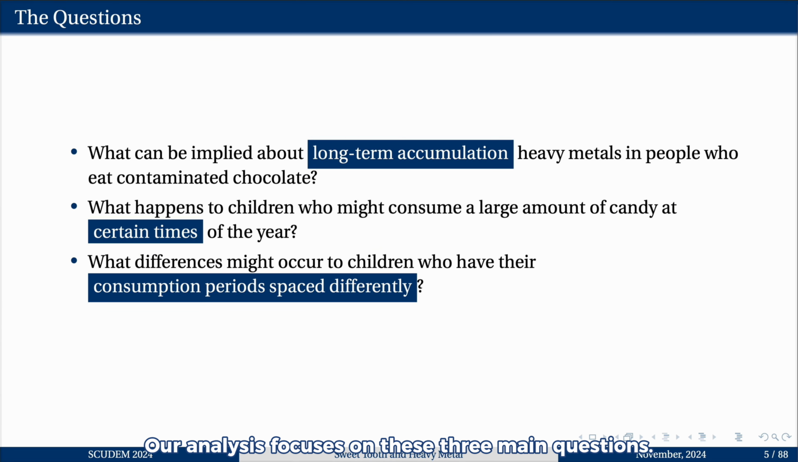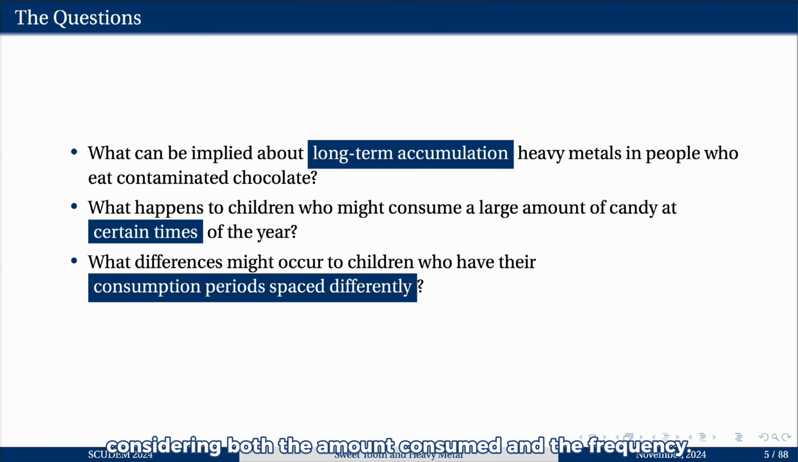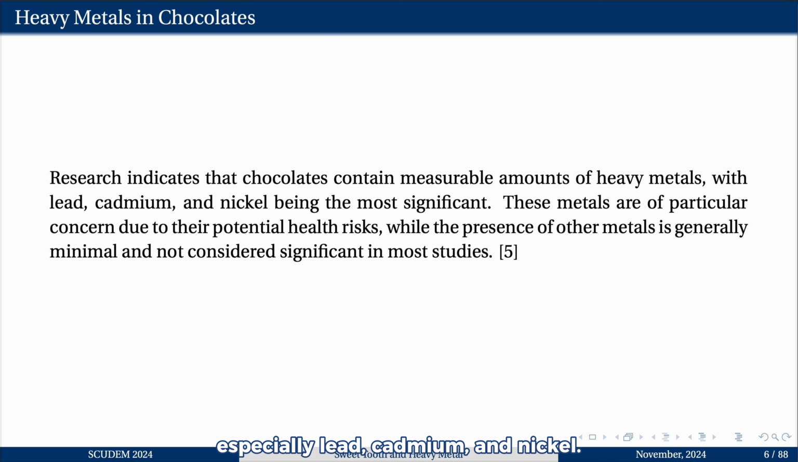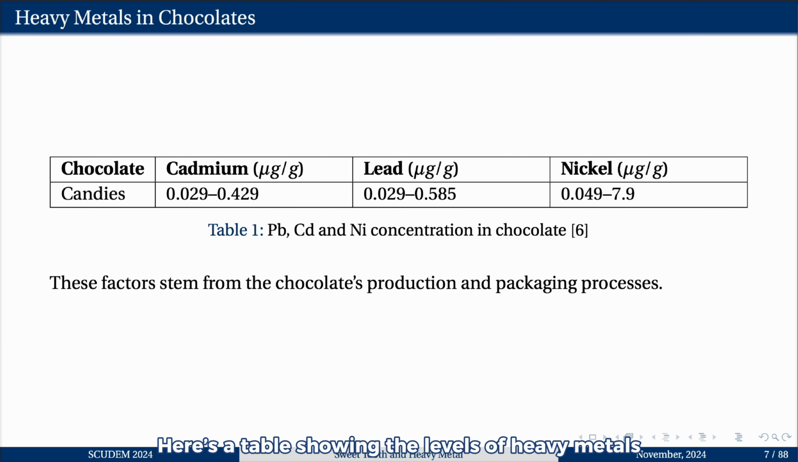Our analysis focused on these three main questions. Each of the questions highlights specific aspects of heavy metal bioaccumulation, considering both the amount consumed and the frequency. Studies indicate that chocolate can contain measurable levels of heavy metal, especially lead, cadmium, and nickel. Other metals may be present in small amounts but are generally not significant. Here's a table showing the level of heavy metal in chocolate, particularly in candies.